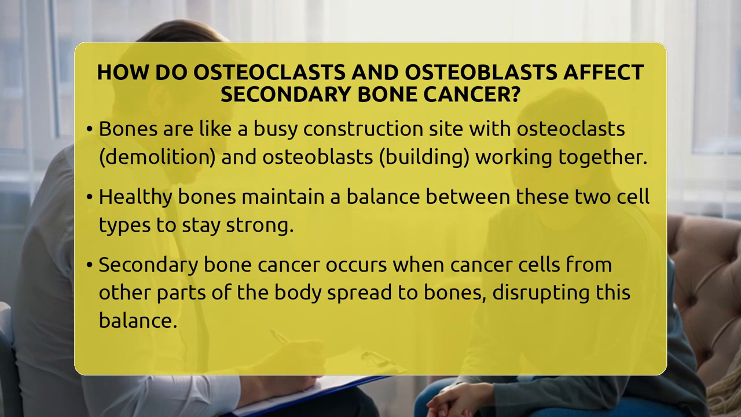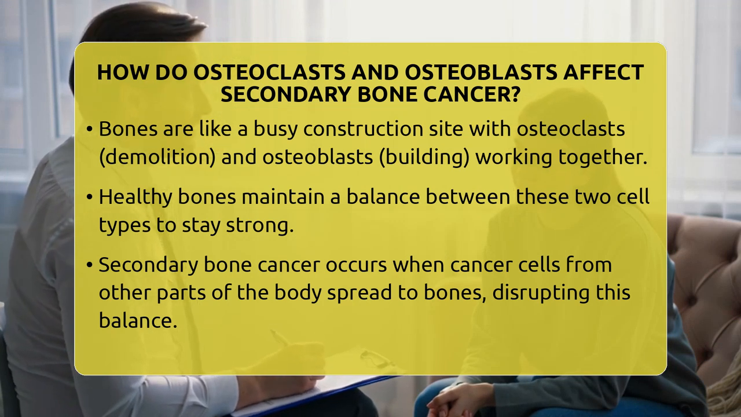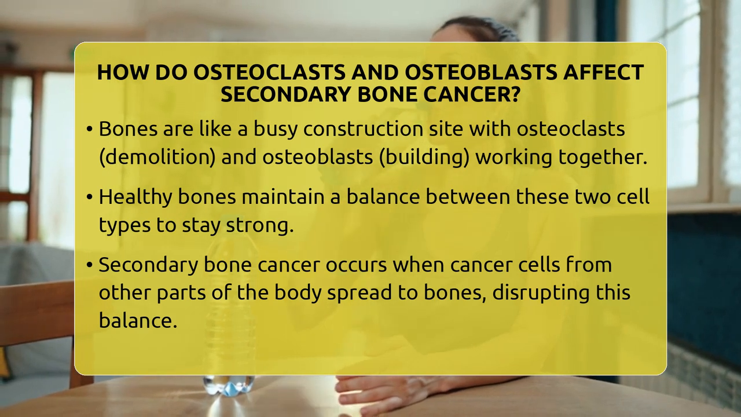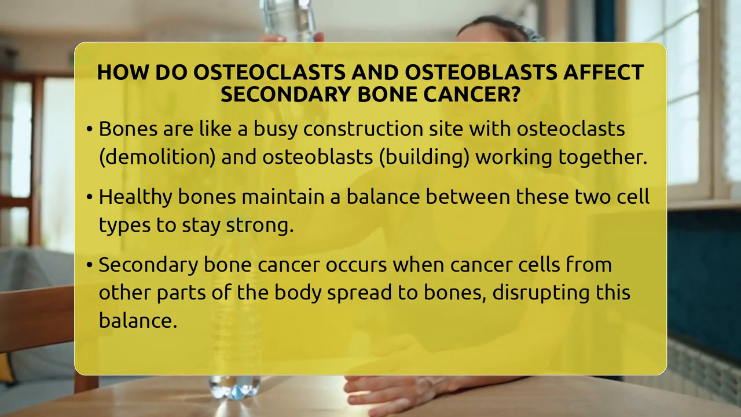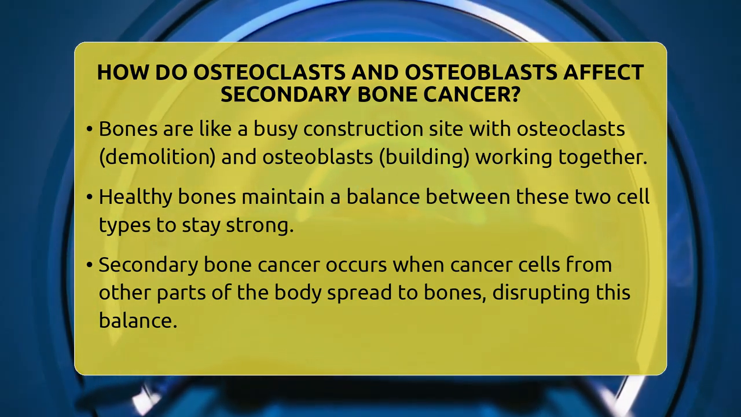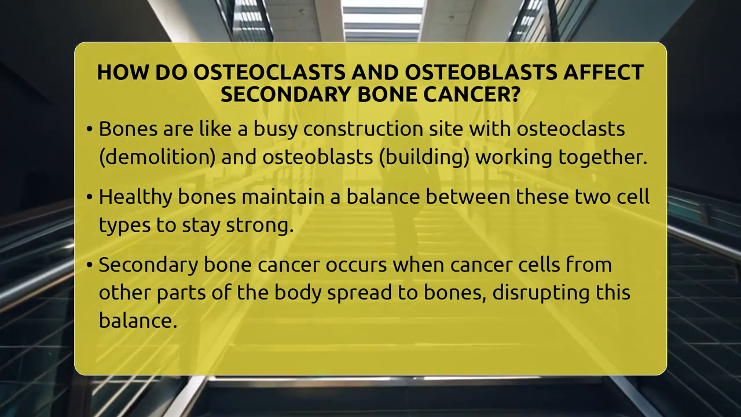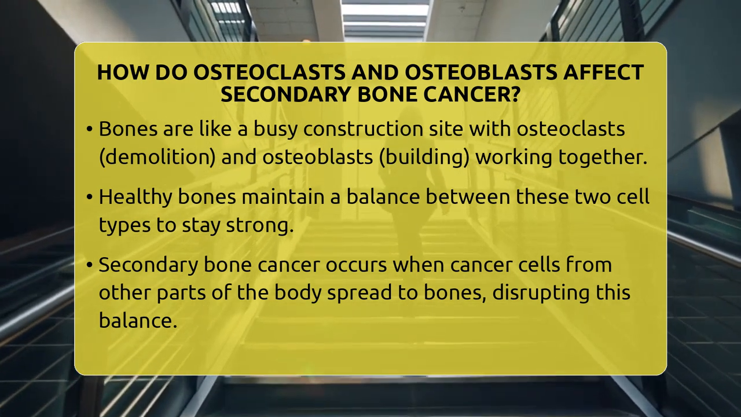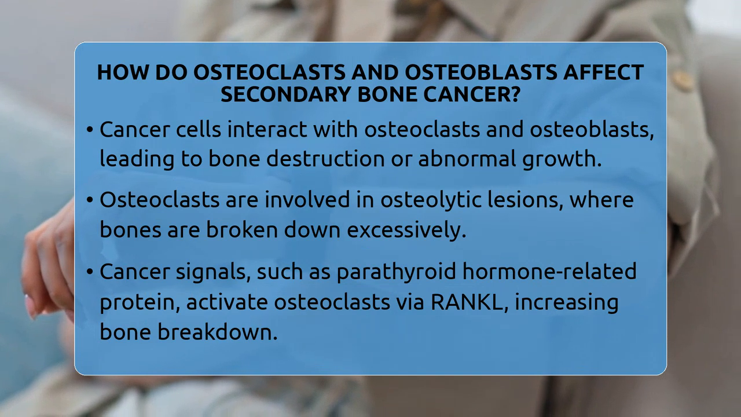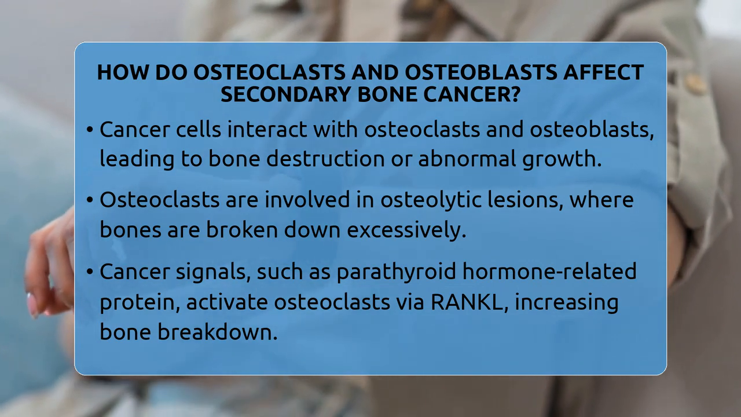Secondary bone cancer, also called bone metastasis, happens when cancer cells from other parts of the body, like the breast or prostate, travel through the bloodstream and settle in the bones. Once there, they interact with osteoclasts and osteoblasts, changing how these cells behave. This interaction can either lead to bone destruction or abnormal bone growth, depending on the type of cancer and how